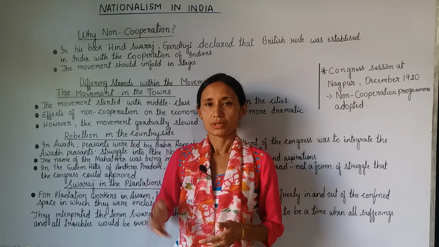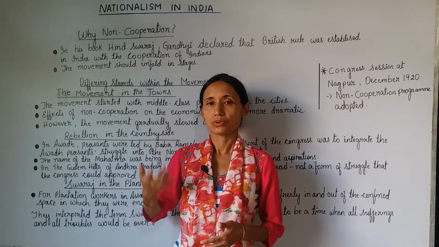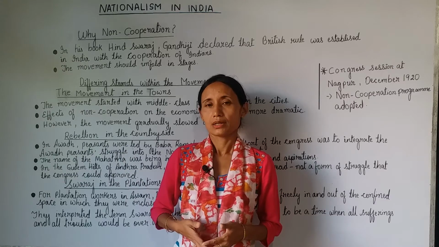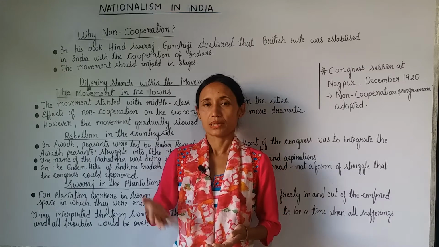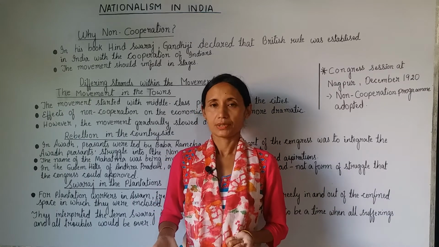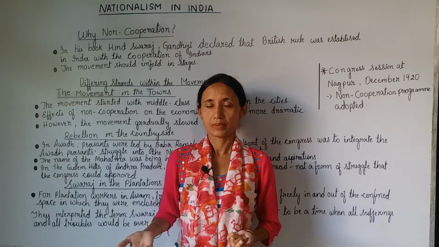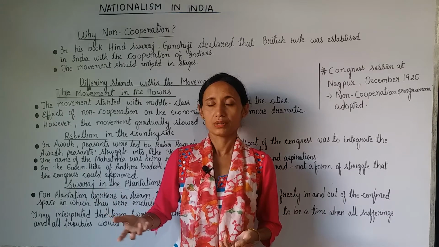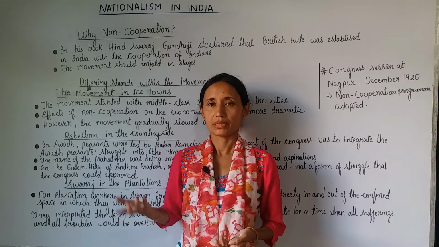If the non-cooperation movement came to be successful, and if the British tried to repress such a movement, then Gandhiji also proposed that he would launch another movement, that is the civil disobedience movement. So what's the difference between the non-cooperation movement and the civil disobedience movement? In the non-cooperation movement, the Indians were not cooperating with the British, but in the civil disobedience movement, not only would the Indians show non-cooperation against the British, they would also break the colonial laws made by the British government.